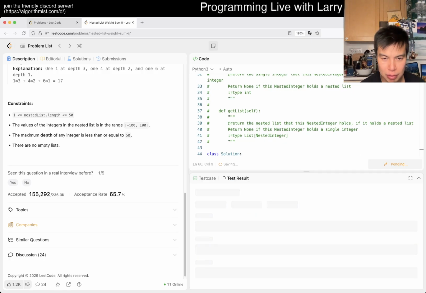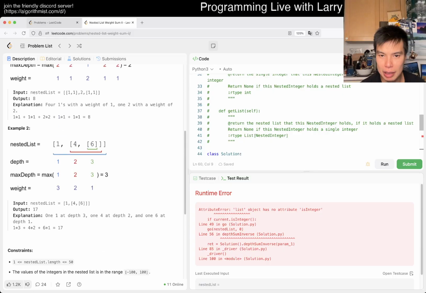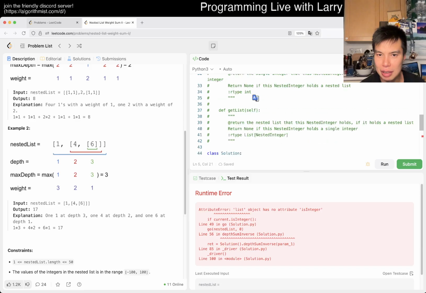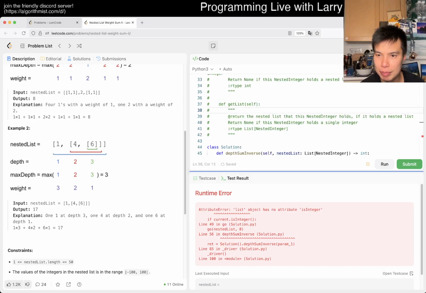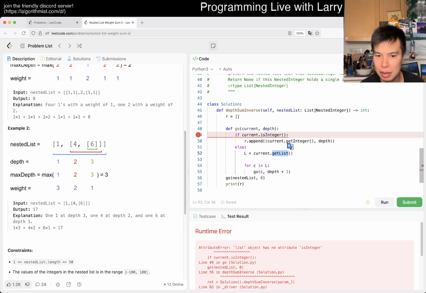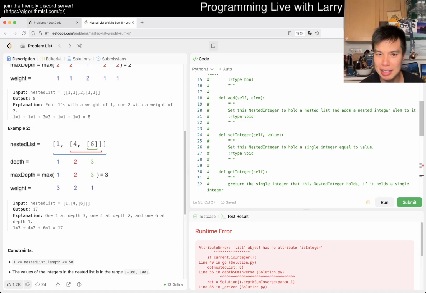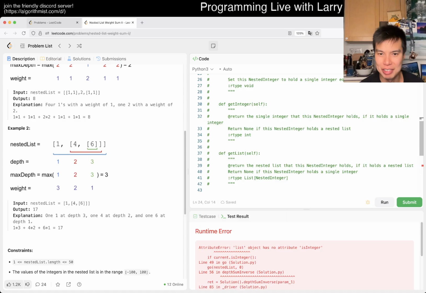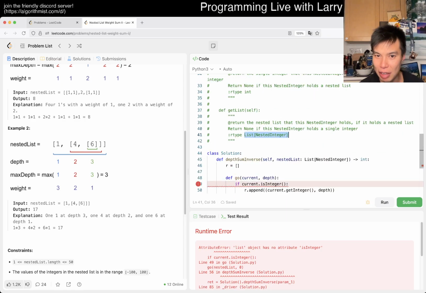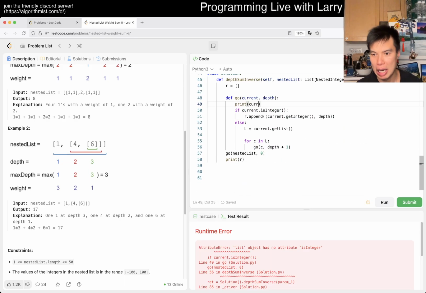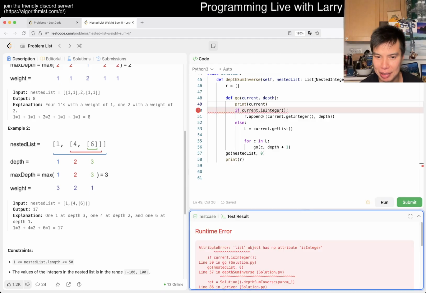So we might, so I just... list object has no... I thought this is a nested integer. What is a list? Okay, so we get a list. You get a list, right, and it goes back. But I thought this is a nested integer. Isn't it a nested list of nested lists? I don't get it. So it's a list of nested, yeah, a nested list of a nested integer, right? So how is this even possible? All right, let's just print it out real quick. Maybe that helps. I'm kind of confused, but maybe I just did something silly.